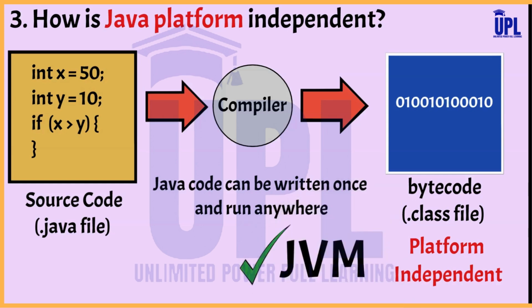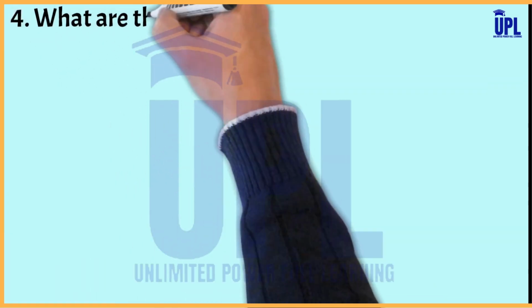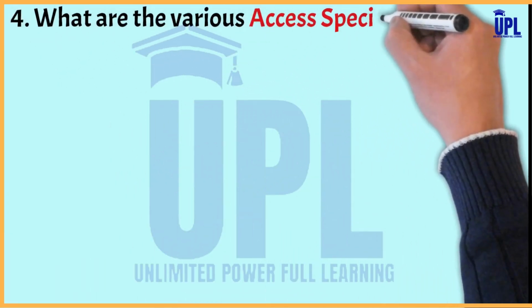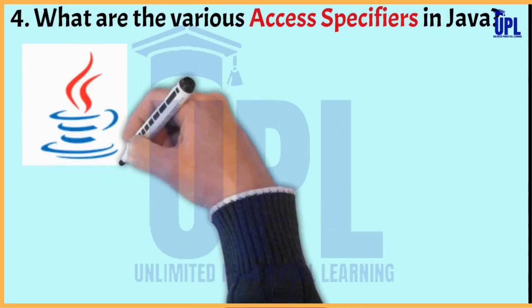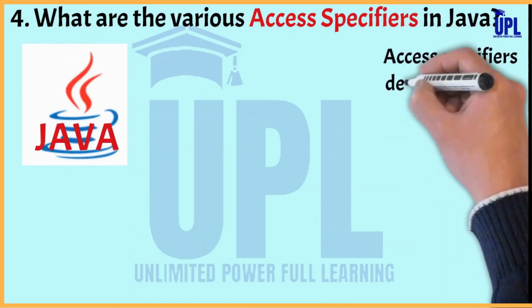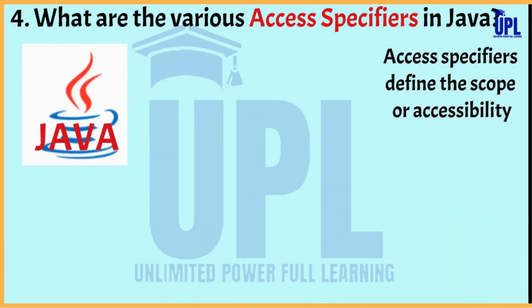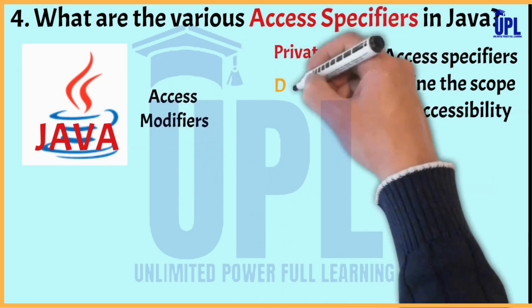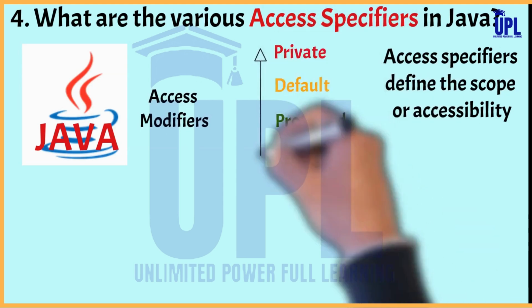Now coming to the next one, what are the various access specifiers in Java? Access specifiers define the scope or accessibility of the classes, interfaces, variables, etc. It defines how they can be accessed from other parts of the program. And there are 4 access specifiers in Java. They are public, private, protected, and default.